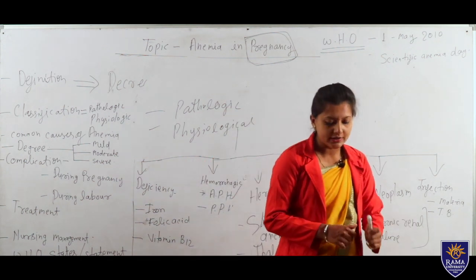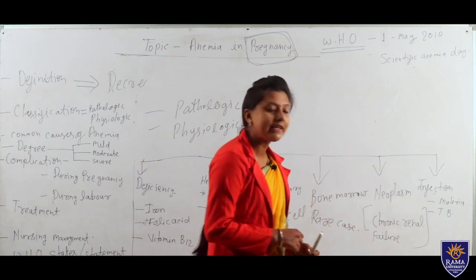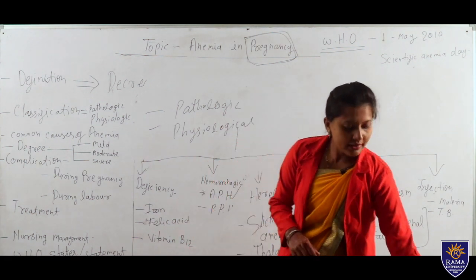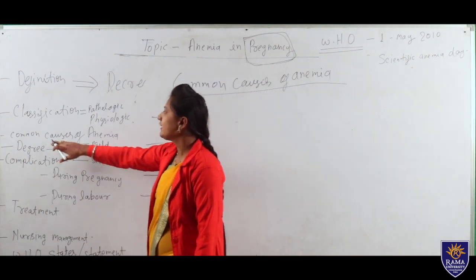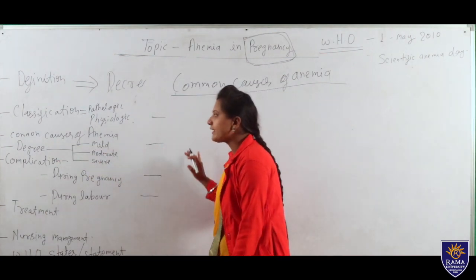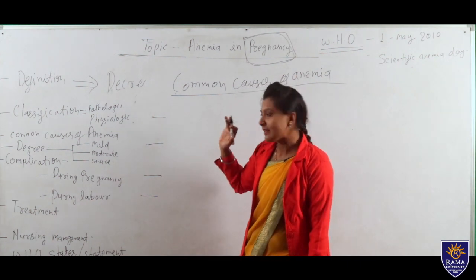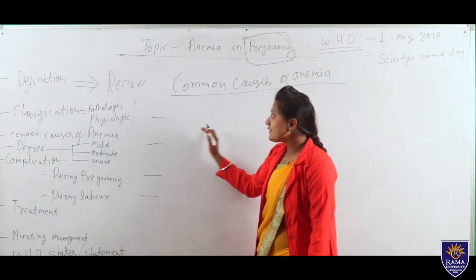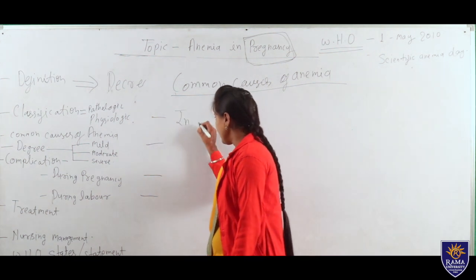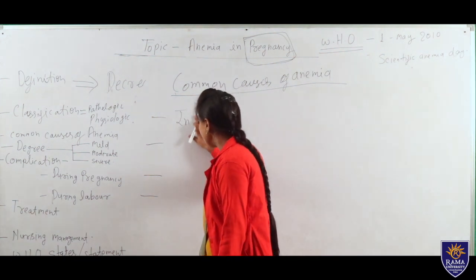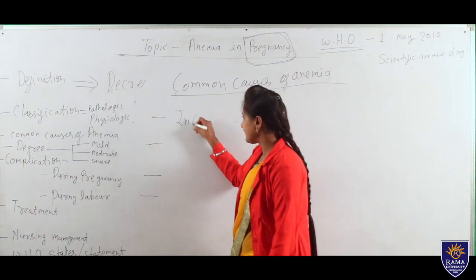So this is all about the classification of anemia in pregnancy. After classification, next we will deal with the common causes of anemia in pregnancy. First of all, that is increased demand of iron during pregnancy.